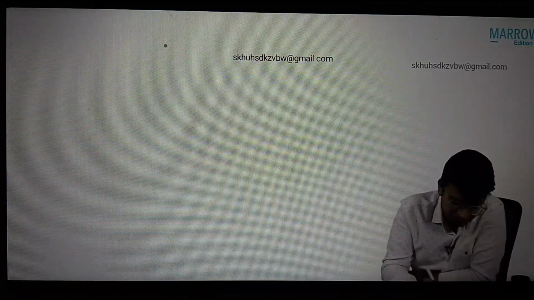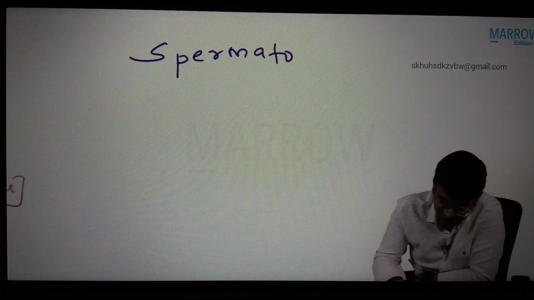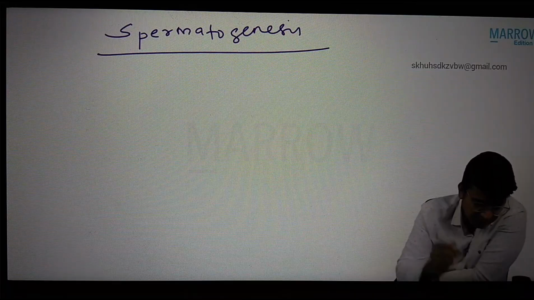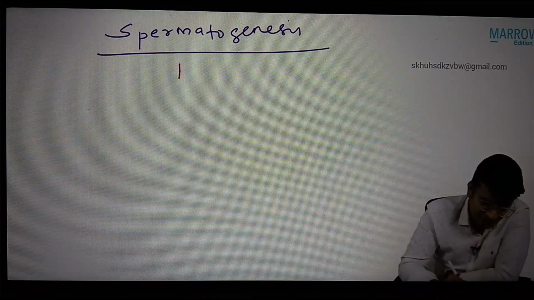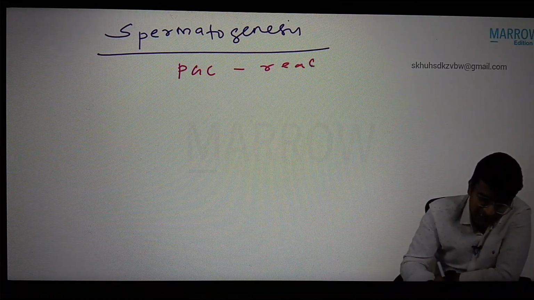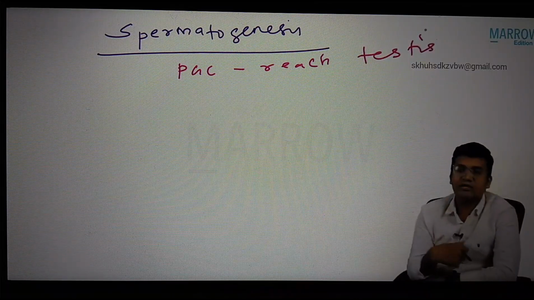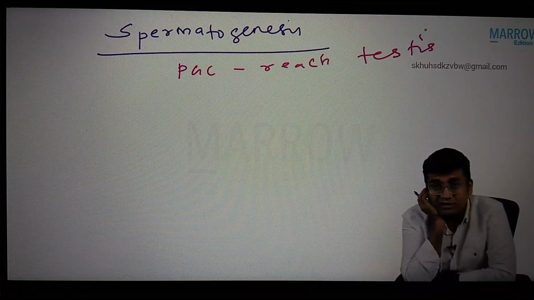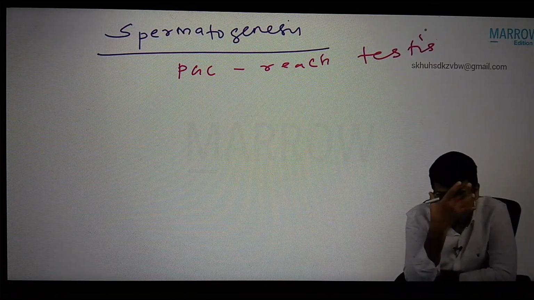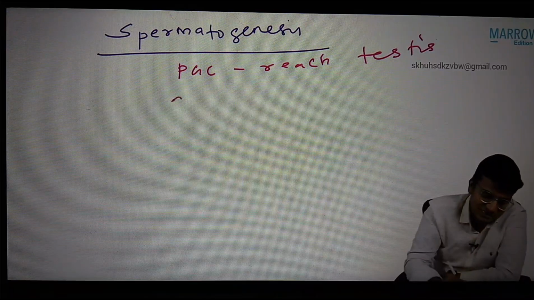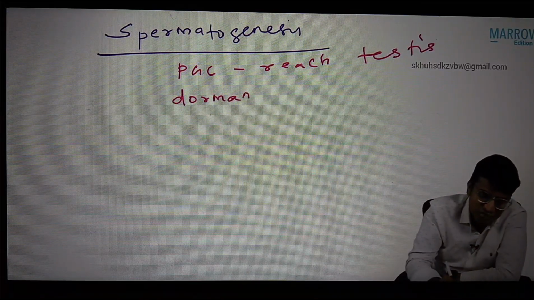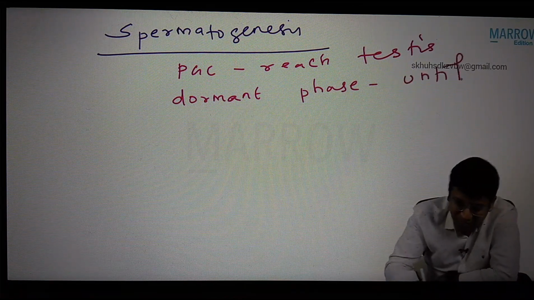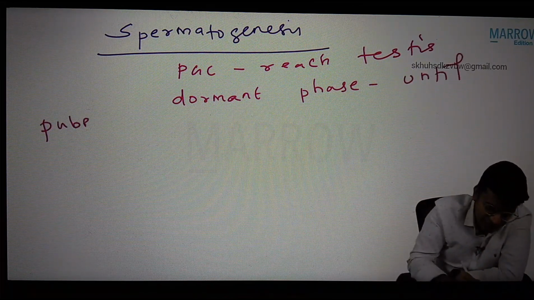Now next, we're going to see spermatogenesis. That's all about oogenesis. Oogenesis over. Now the primordial germ cell reaches the testis. I told you, the meiosis process will start in male only after puberty. Now the primordial germ cell, after reaching the testis, goes to a dormant phase. It goes to sleeping mode. How long, sir? It is a dormant phase until puberty.